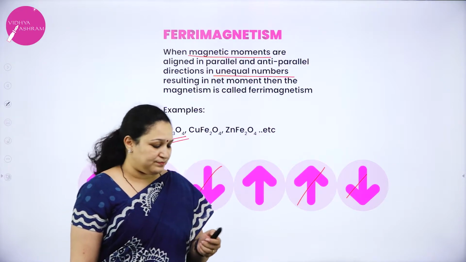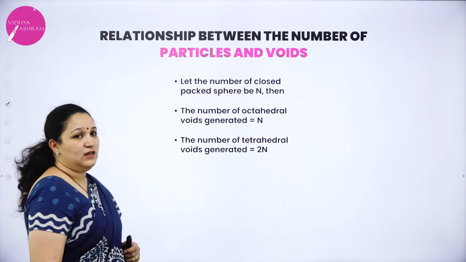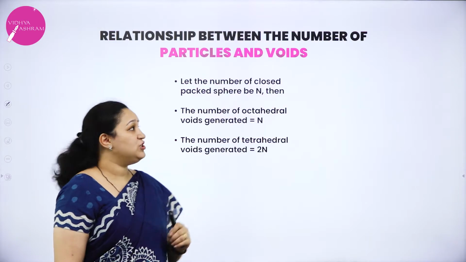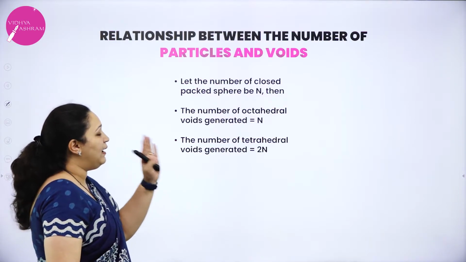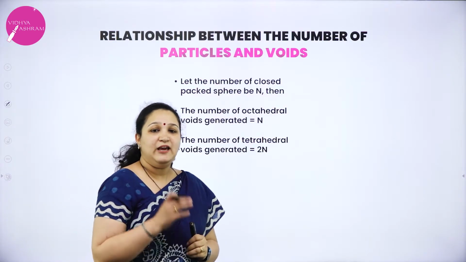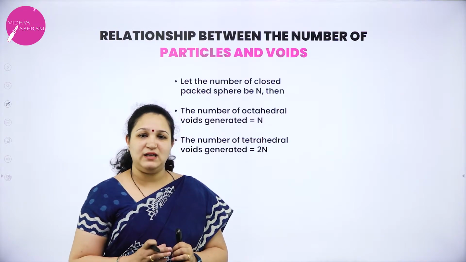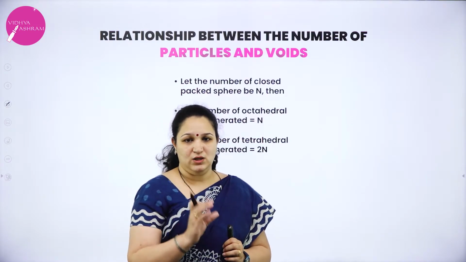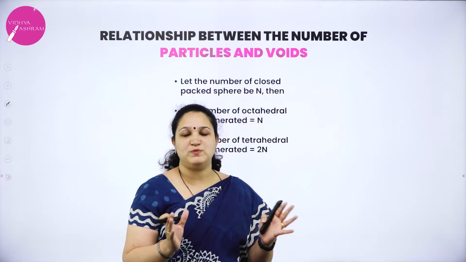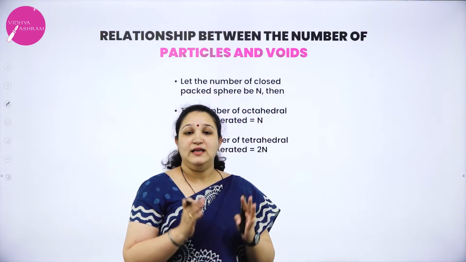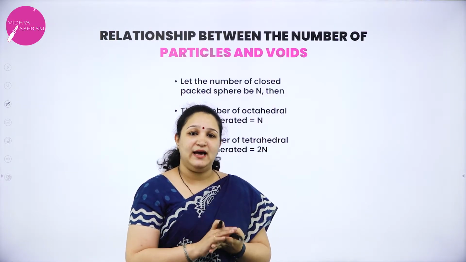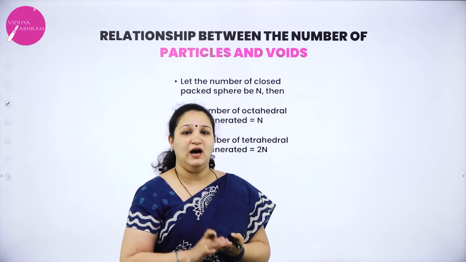Okay, next we learn about the relationship between the number of particles and voids. If I know the number of particles present in the unit cell or in a type of closed packed structure, then I can tell how many voids are formed.